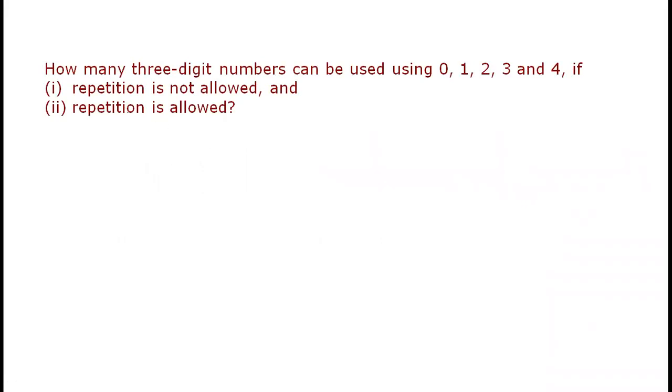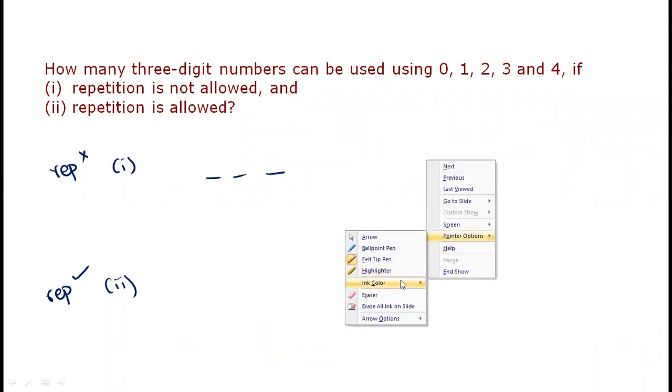Now, I think I'm expecting answers from your end. We discussed this stuff already. Guys, what about the first one and the second one? Repetition is not allowed, repetition is allowed. 3-digit number. Repetition not allowed. This is with repetition allowed. Yes, 0, 1, 2, 3, 4. Repetition is not allowed.